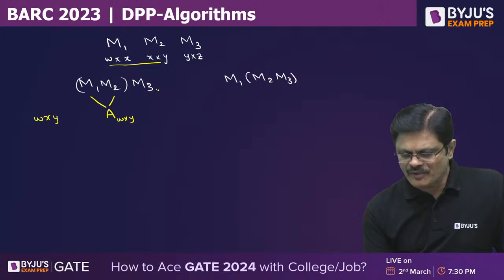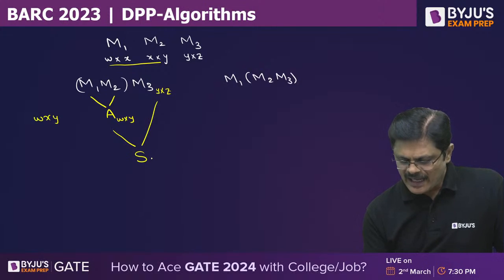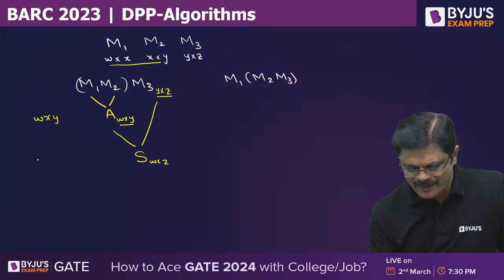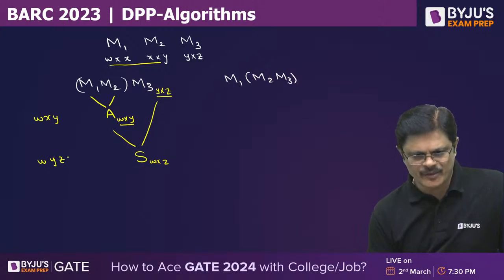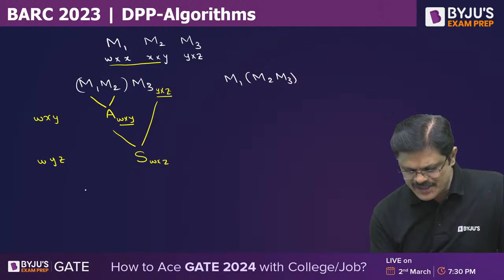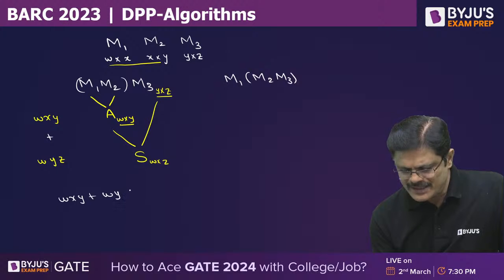Now M3 is a Y by Z matrix, so if you multiply these two you get the final solution matrix, whose order will be W by Z, and for this we require WYZ multiplications. So the total multiplications required would be WXY plus WYZ.